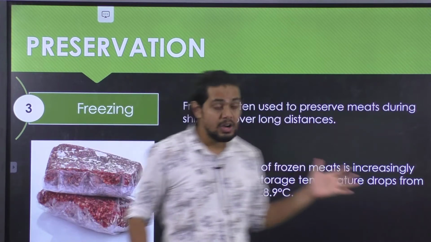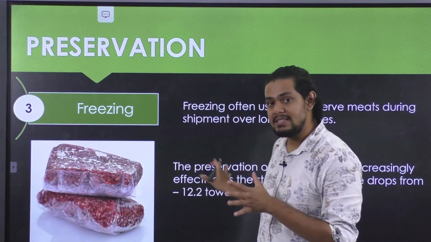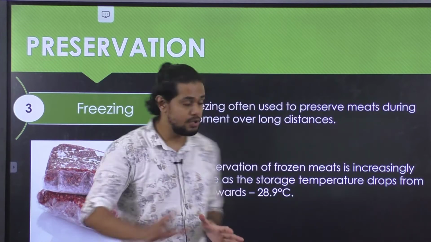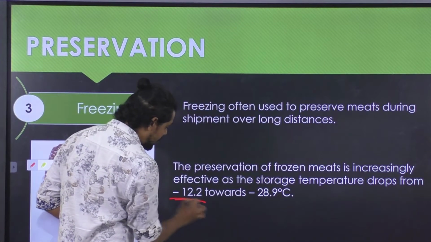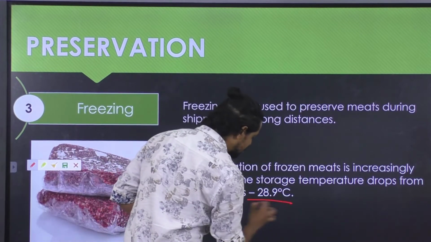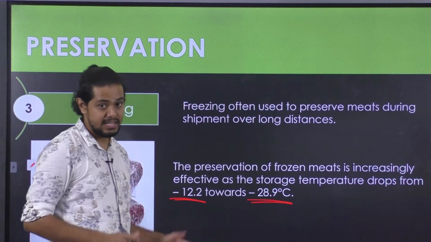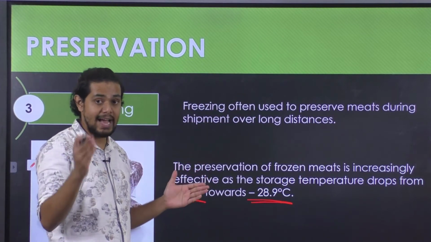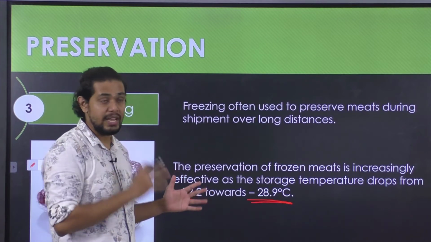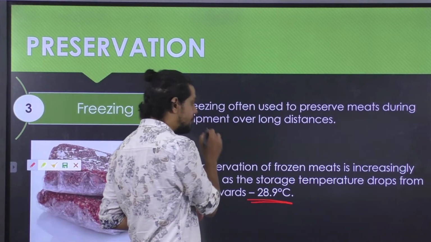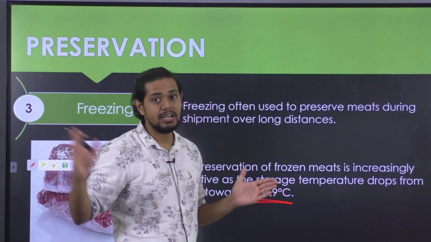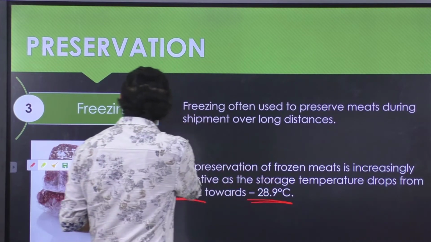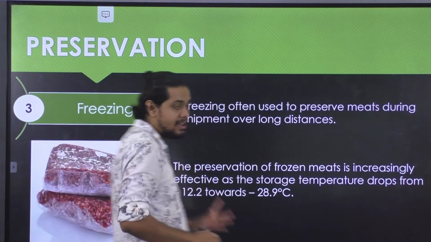Here, the meat as well as the meat carcass will be frozen to a temperature ranging anywhere between -12.2 and -28.9 degrees centigrade. That is the temperature that has to be effectively maintained to ensure that the product is frozen so that it can be transported through a longer distance. So that was one of the important techniques, that is freezing.